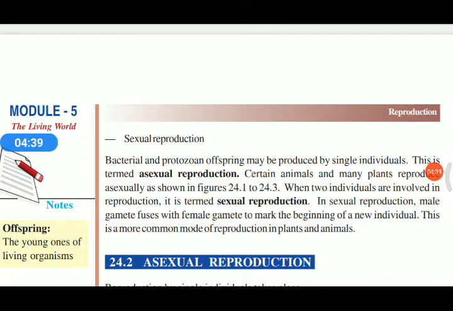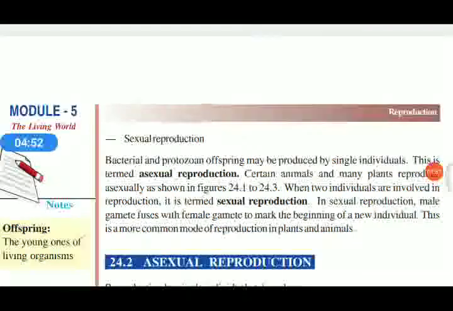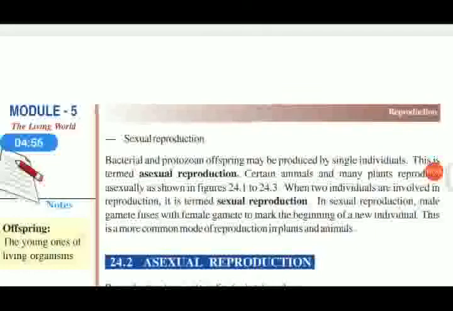This single cell splits and produces a new one. This is asexual reproduction. Also in the case of plants, as we know, we use the stem of some plants to grow a new one. A reproduction which involves only a single individual giving birth to a new one is known as asexual reproduction.